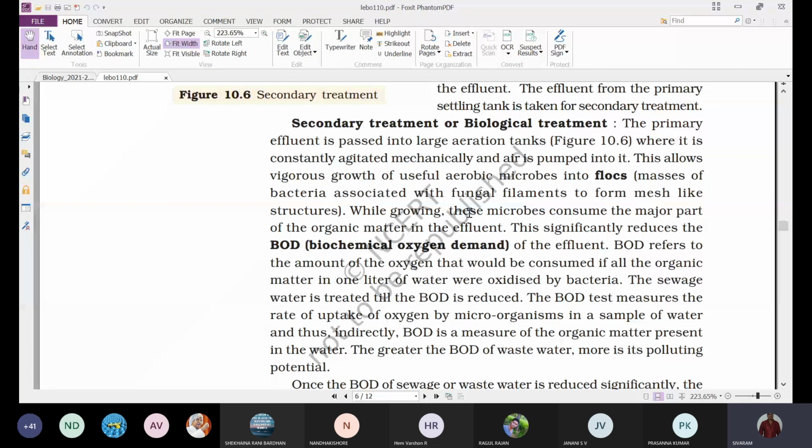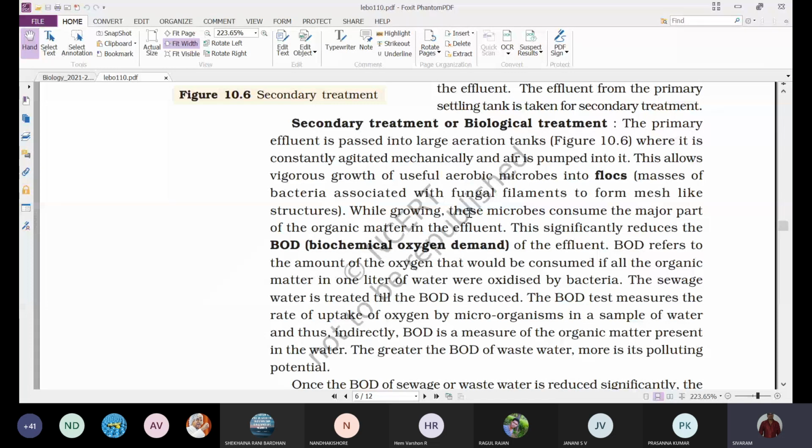So what is the purpose of providing aeration, or why do we undergo continuous agitation? Because of this continuous aeration, it helps in the vigorous growth of aerobic microorganisms or bacteria, which results in the formation of flocks.